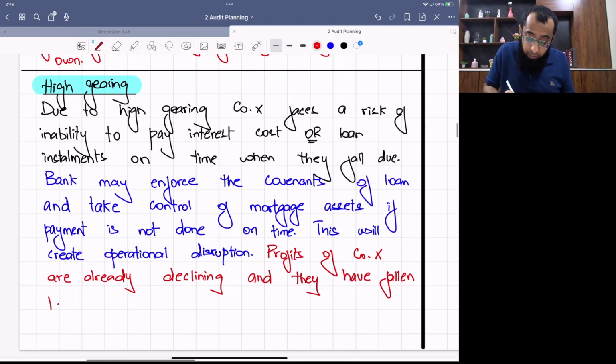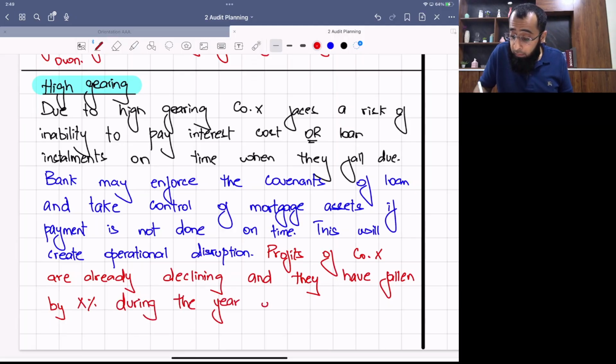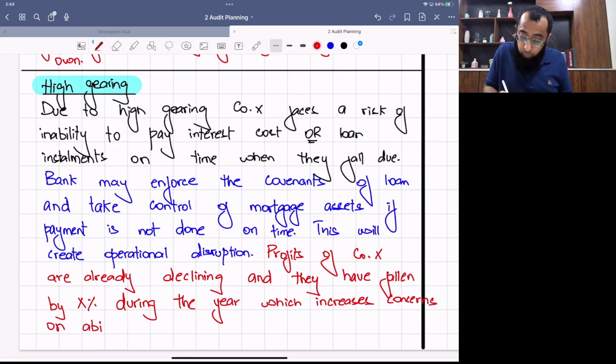They've fallen by X percentage during the year, which increases concerns on inability to pay fixed interest cost.